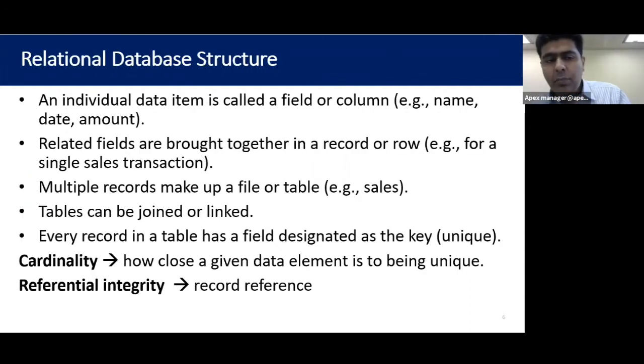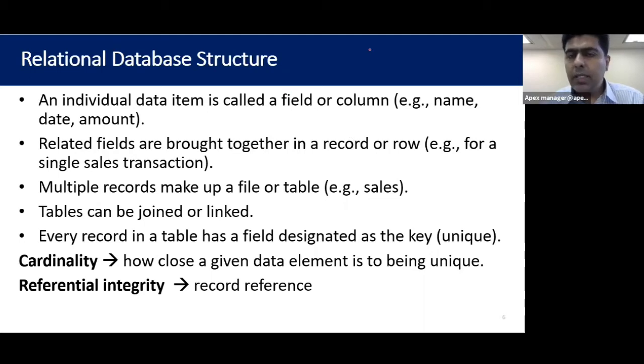Now there are multiple database structures, and the question is how to do this structuring. Among them, the most important and practical one, which modern systems are using right now, is called the relational database system. What is the meaning of relational database system? It's very easy.